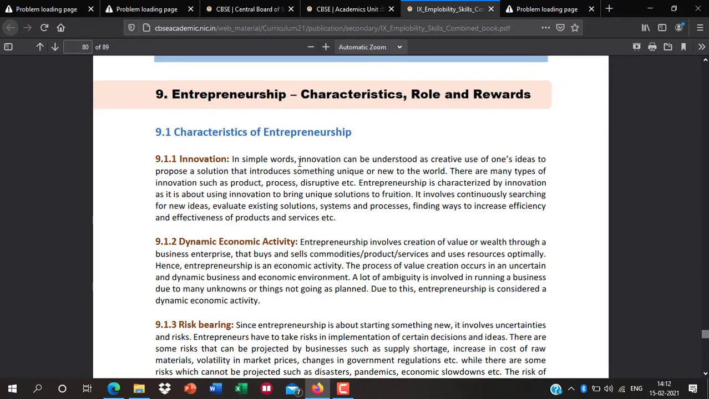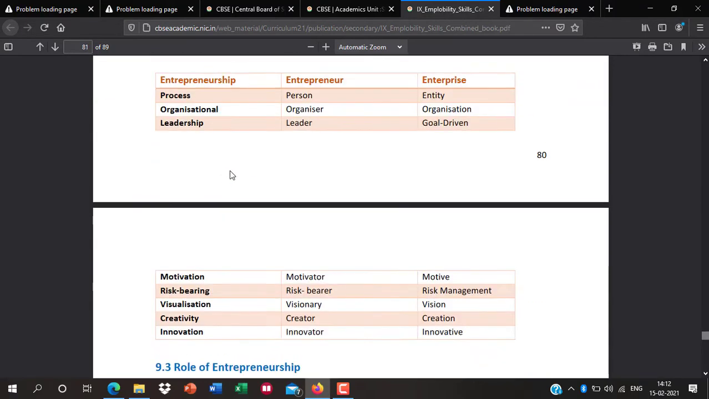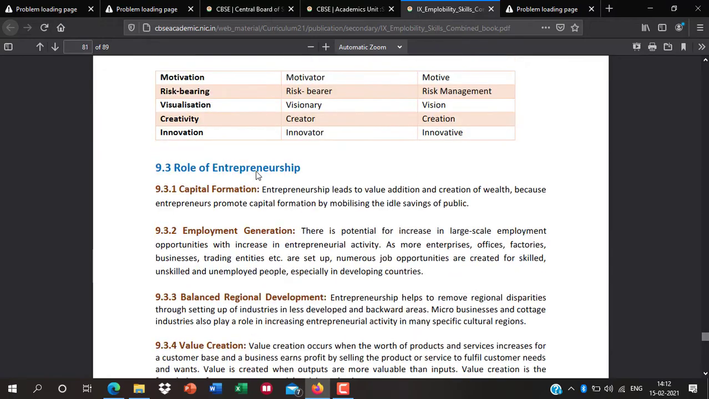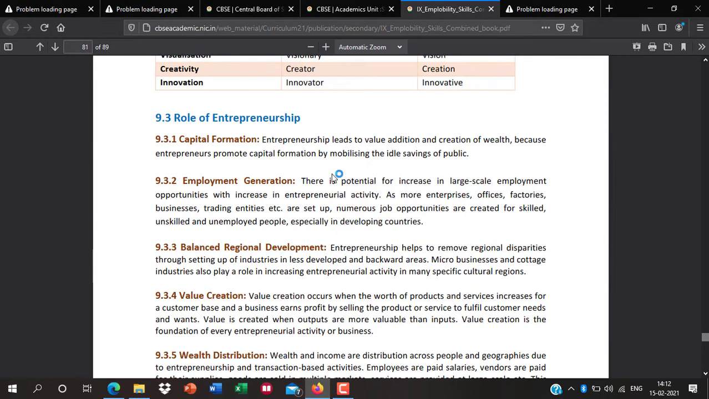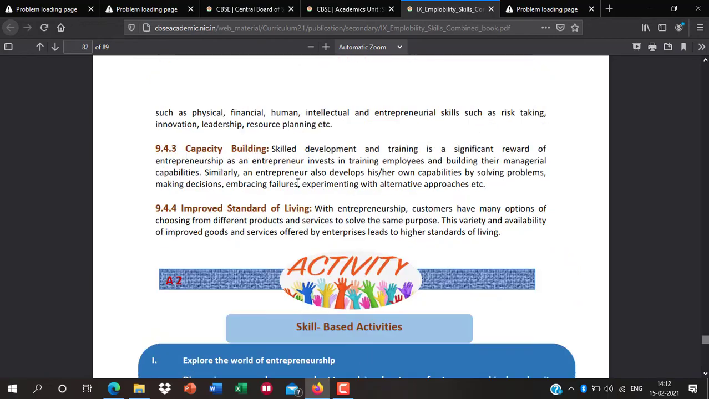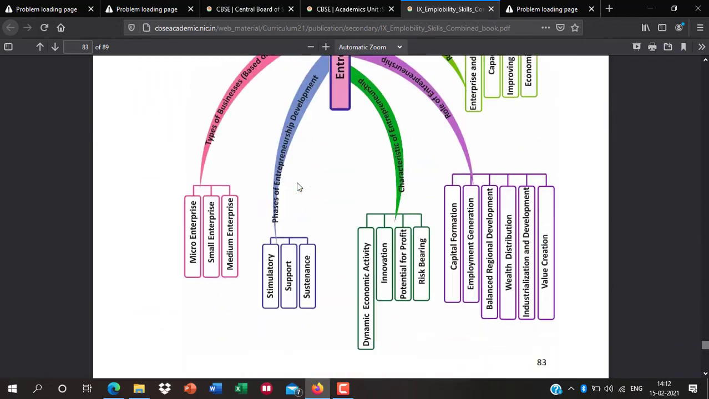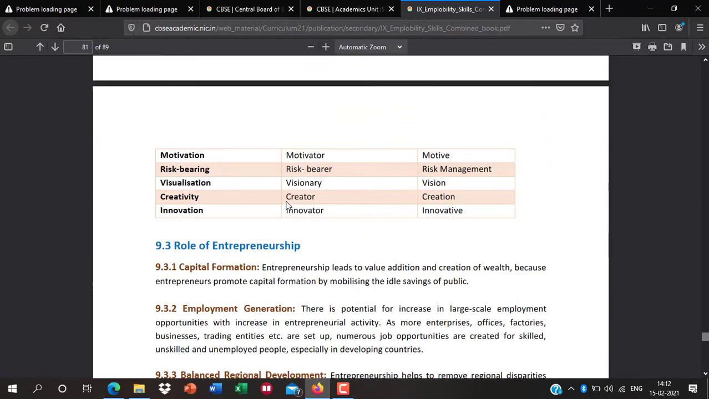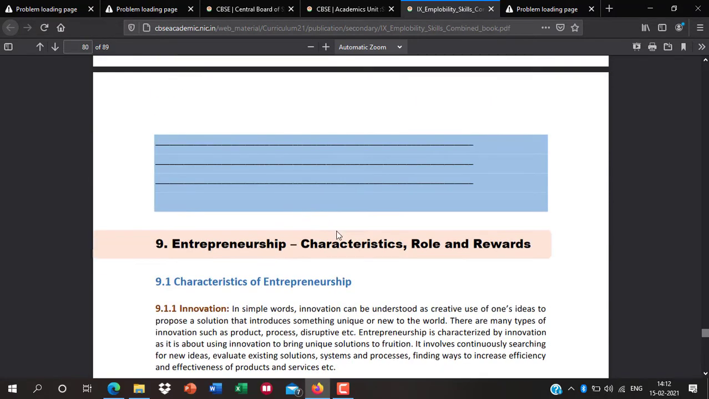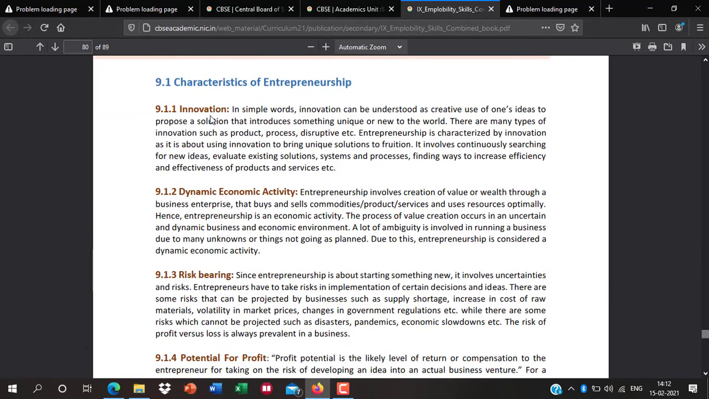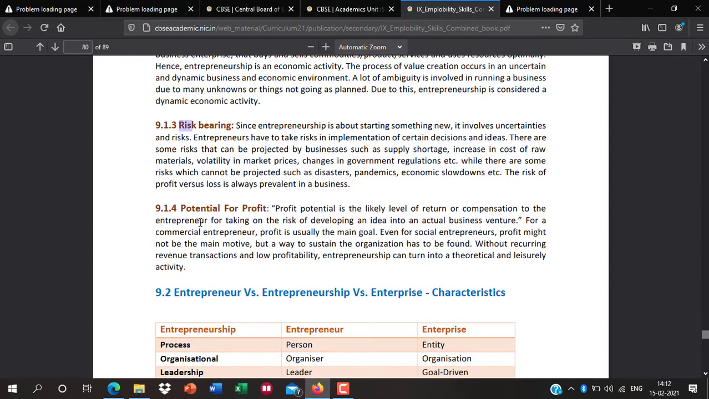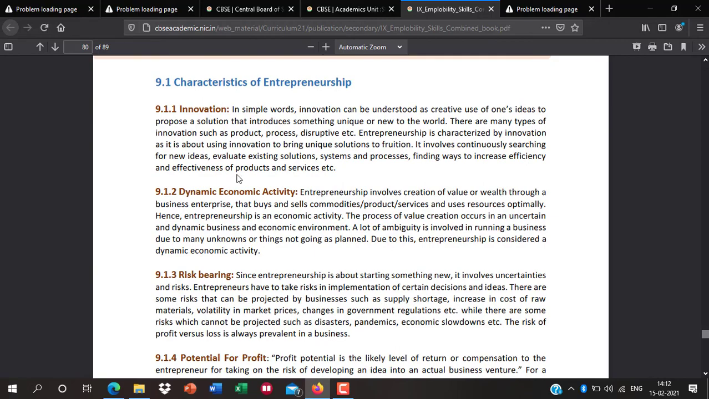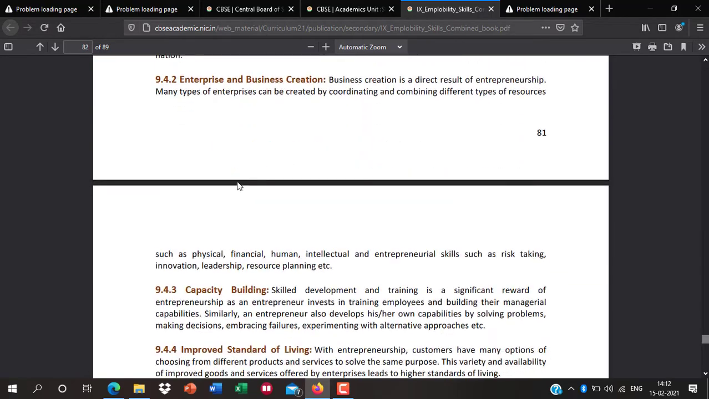And next, characteristics, it is not so important. But what are the advantages and disadvantages of entrepreneurship? So kindly read. Wait. Okay, so what are the advantages, merits and demerits? All things are given here, like characteristics, role and rewards. So kindly read this: innovation, dynamic economic activity, risk bearing, potential for profit. Read any four. Okay, now we have covered entrepreneurship skills.